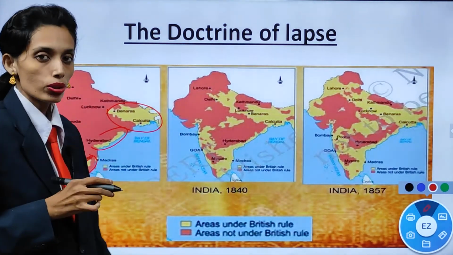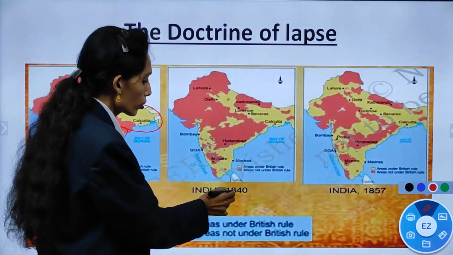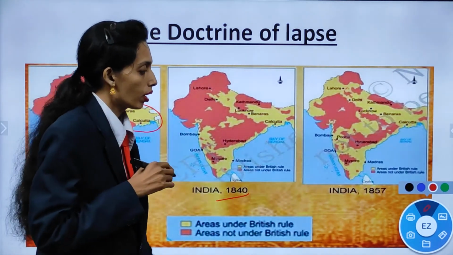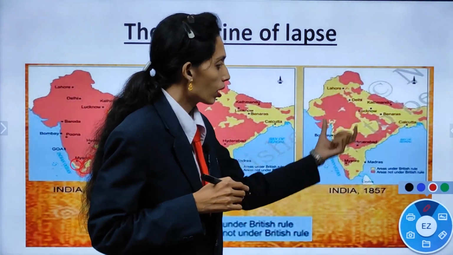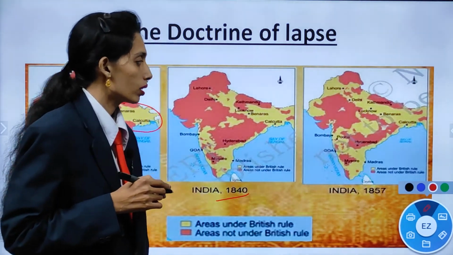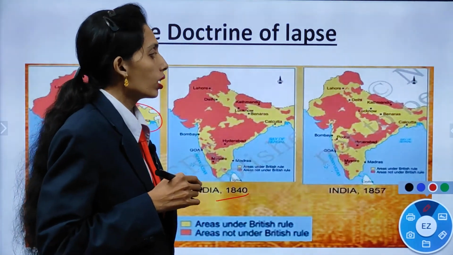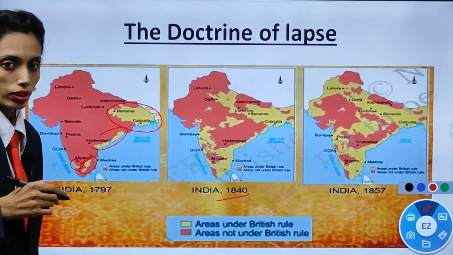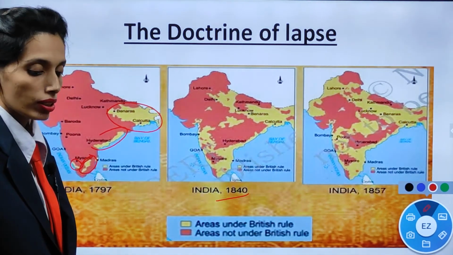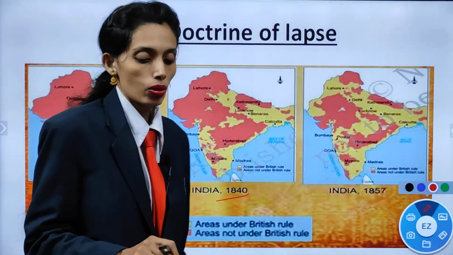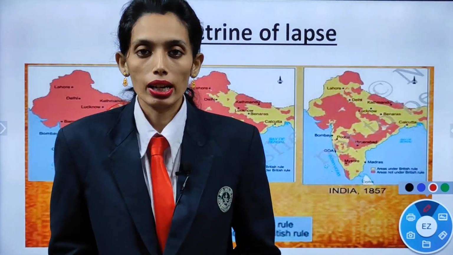In 1840 you can see the expansion started a little more. By 1857 the expansion of the Britishers increased, and they expanded into the Afghanistan area and Sindh area and captured all those parts. This is how they gained overall control over India.